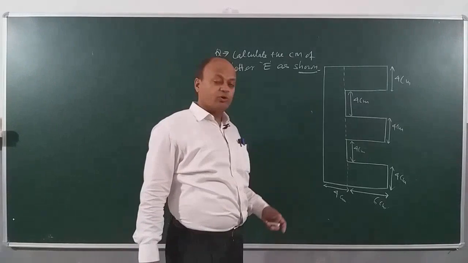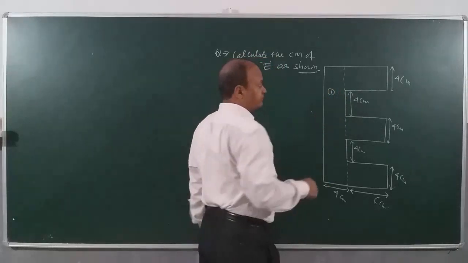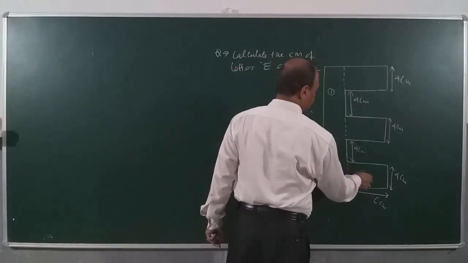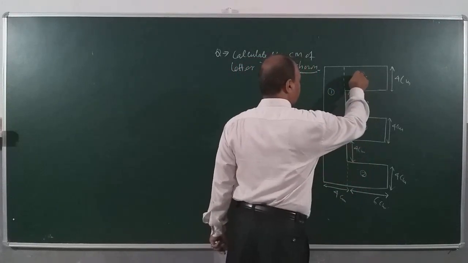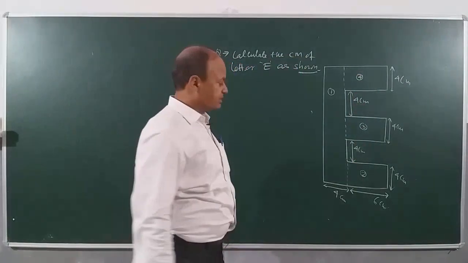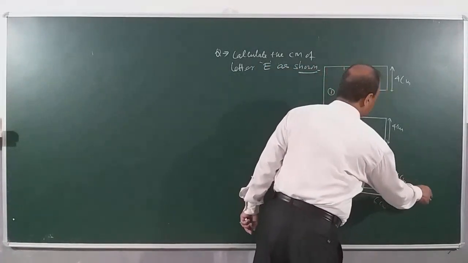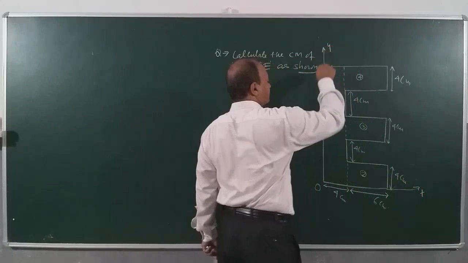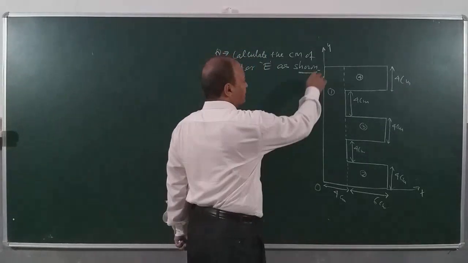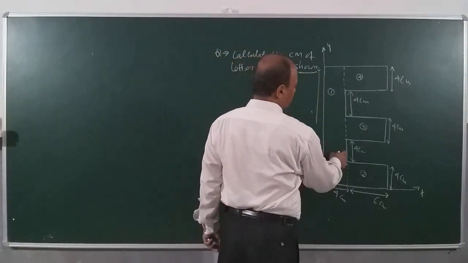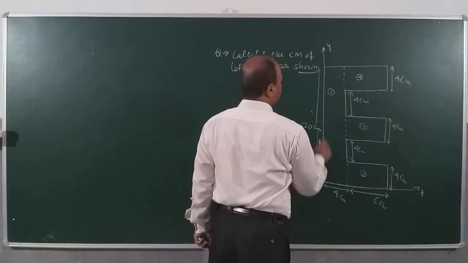So I will divide this figure as a whole into 4 parts. I can take this as part 1, this as part 2, this as part 3, and this as part 4. I want to calculate the center of mass of the entire system, so I will fix my origin out here. I will regard this as the x axis and this as the y axis. If you study this figure clearly, the length of this letter E will be 1, 2, 3, 4, 5, 20 centimeter. Height of letter E is how much? 20 centimeter.